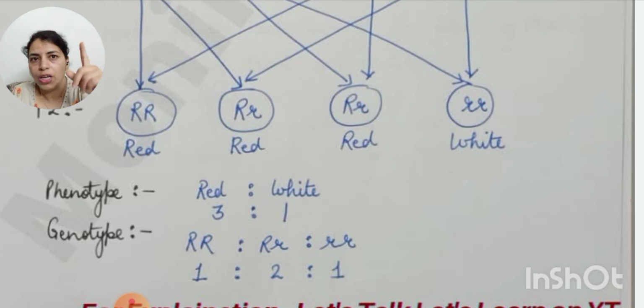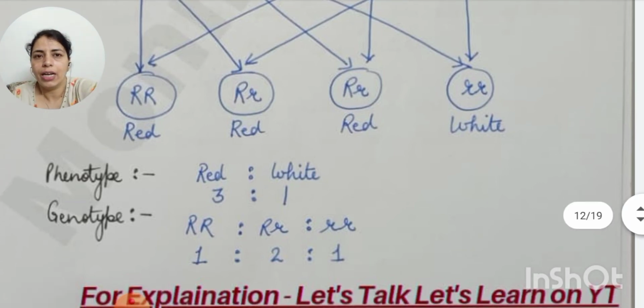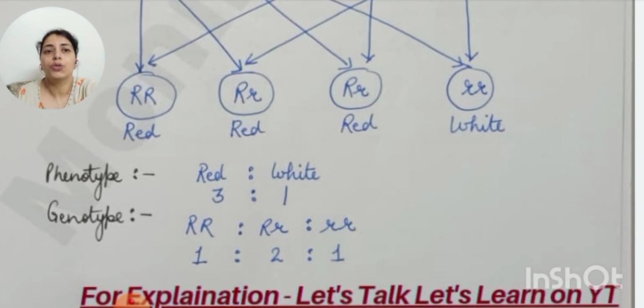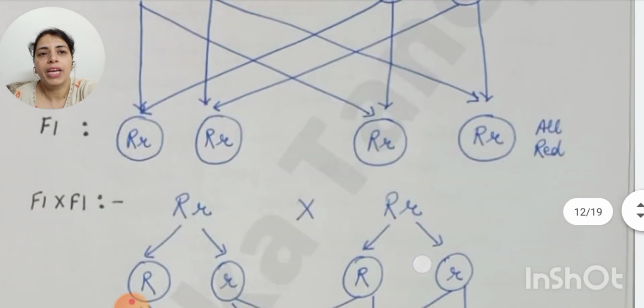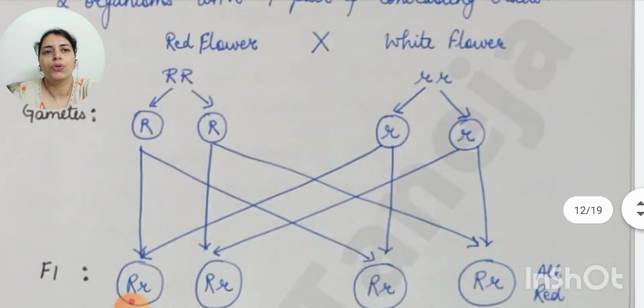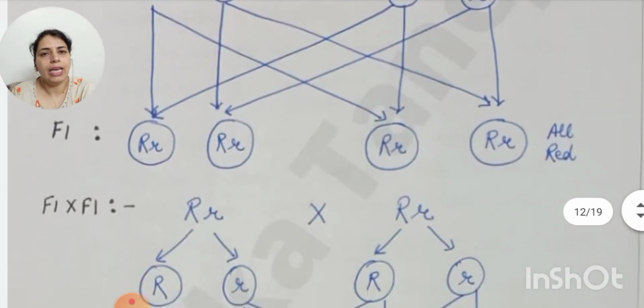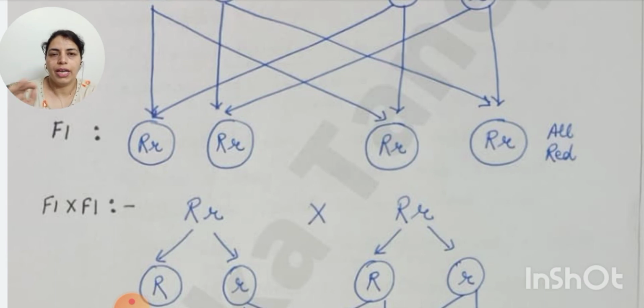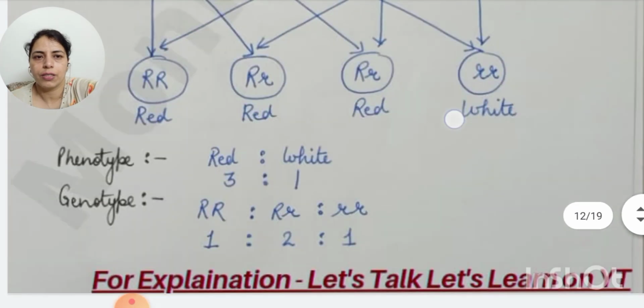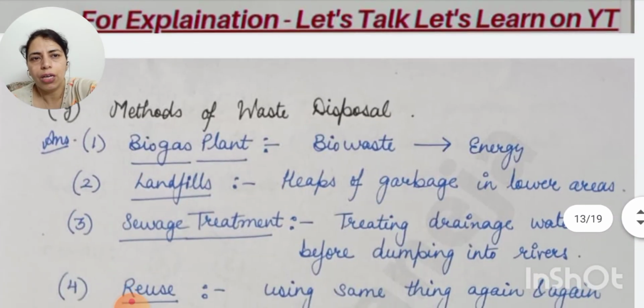So this question we have already discussed for 1 mark. In that, phenotype or genotype is directly asked. You need not explain all this. You need not show this monohybrid cross. In case the question comes like show how the phenotypic ratio or genotypic ratio will be found, then in that case you will show the full monohybrid cross. Otherwise, only the ratios are asked, and you have to write only the ratios.